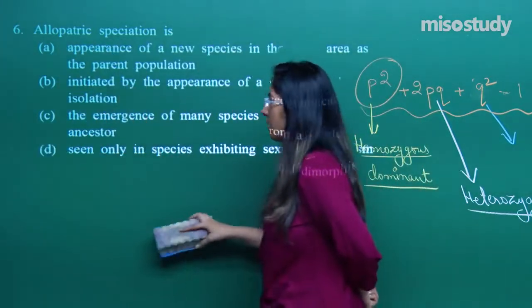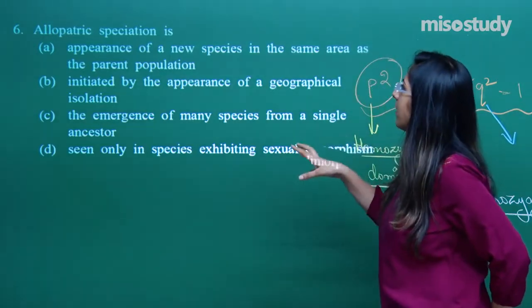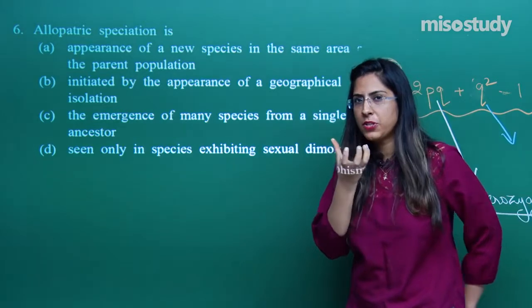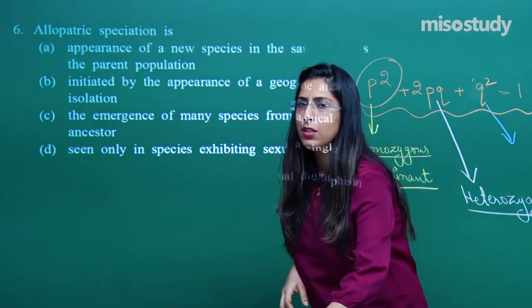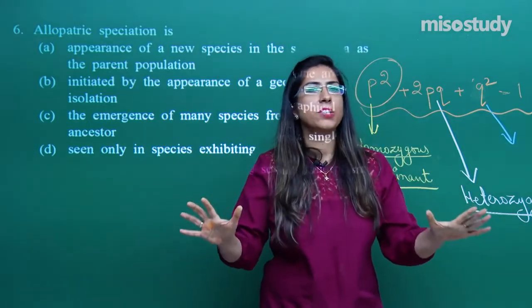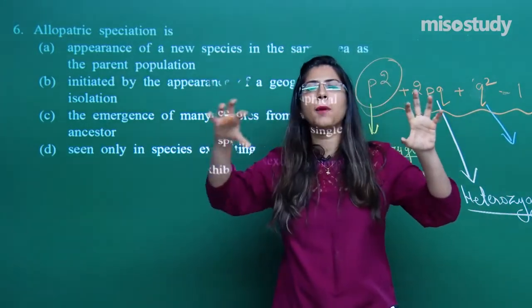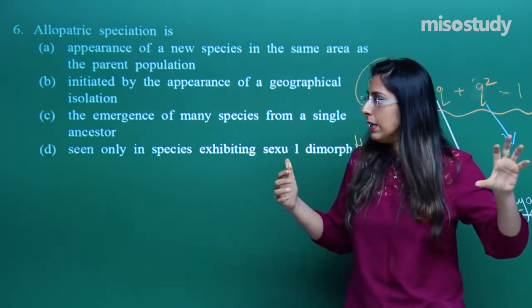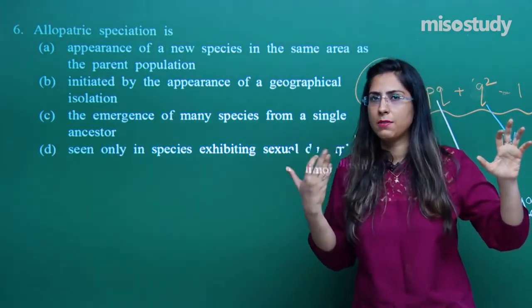Allopatric speciation. We have discussed allopatric speciation. That means a species is forming, and that species formation is because of geographical isolation. Speciation means the formation of species is occurring. It's not a one-day process; it takes millions of years for the formation of a new species. They are discussing how allopatric speciation is formed.